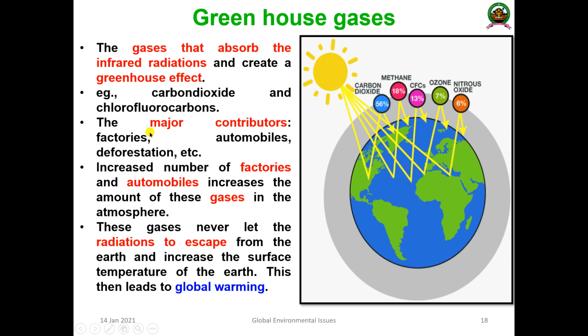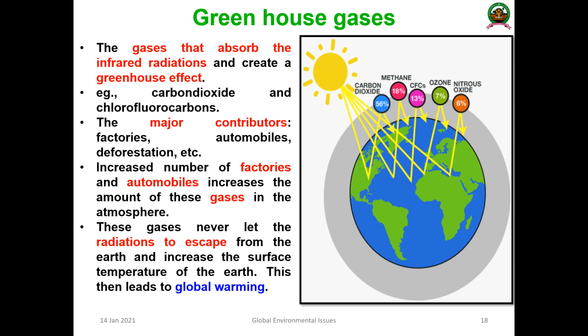Why is it happening? How are the chlorofluorocarbons and carbon dioxide accumulated in the ecosystem? Due to the major contributors, as we have said earlier: the factories, automobile industries, deforestation, etc. An increase in the number of factories and automobiles increases the amount of greenhouse gas in the atmosphere. Okay, so what will happen? If the amount is increased, this will trap a lot of heat, and the earth will become hotter. These gases never let the radiation escape from the earth and increase the surface temperature of the earth, and this leads to global warming.